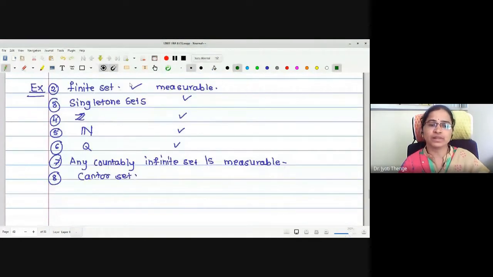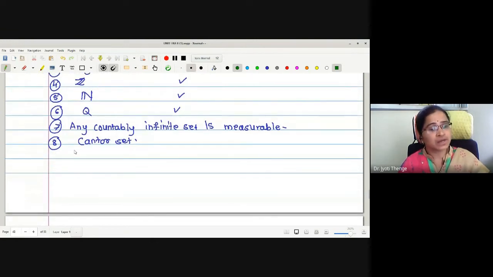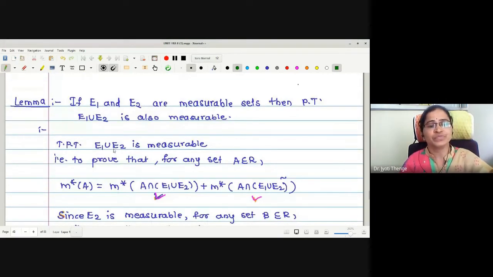Later we have seen all the examples of the measurable set. All finite sets have outer measure 0, so they are measurable. All singleton sets are measurable. All countable sets also have outer measure 0. Therefore all these countable sets are also measurable. Therefore here we have written a general comment that any countable infinite set is measurable. Similarly, the Cantor set is also measurable because we have proved in the previous lecture that the outer measure of the Cantor set is 0.